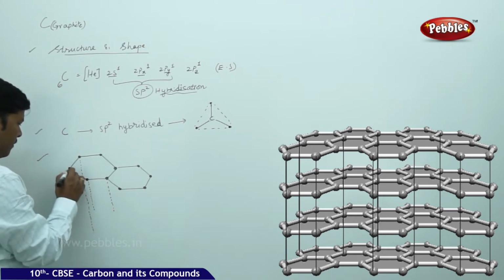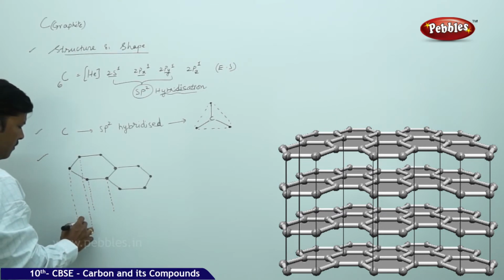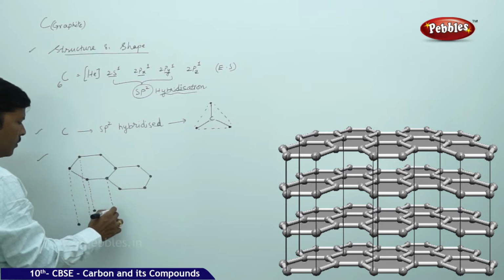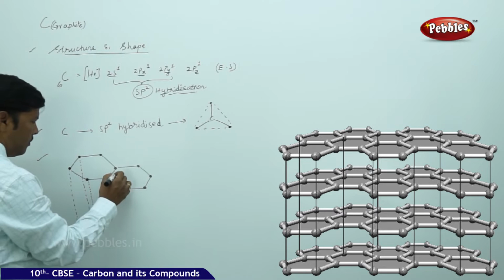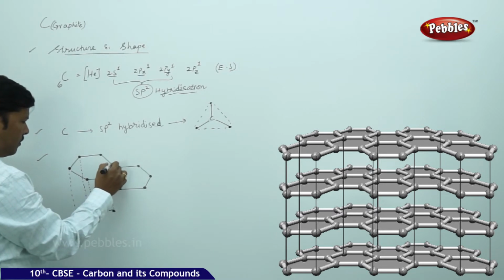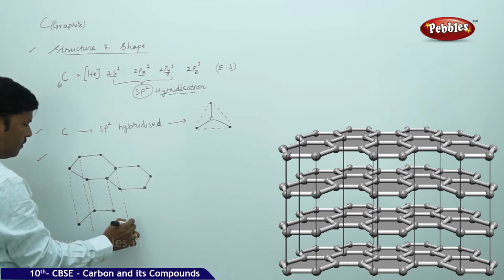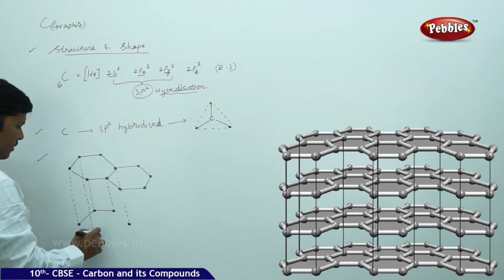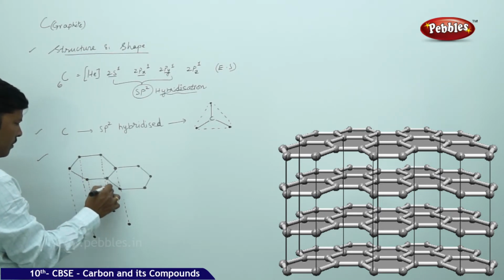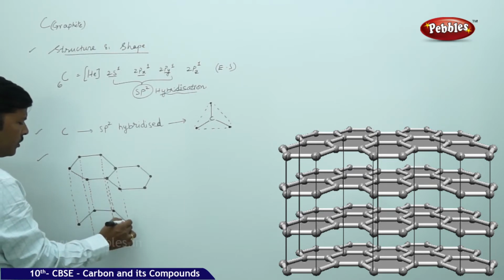You can see the internal structure of the graphite from this representation.